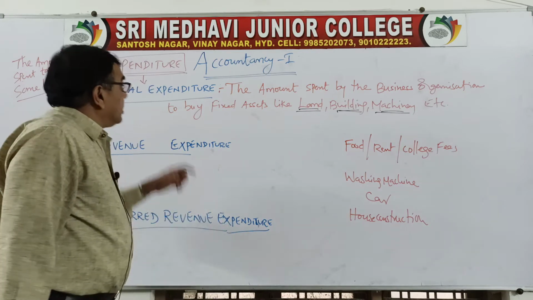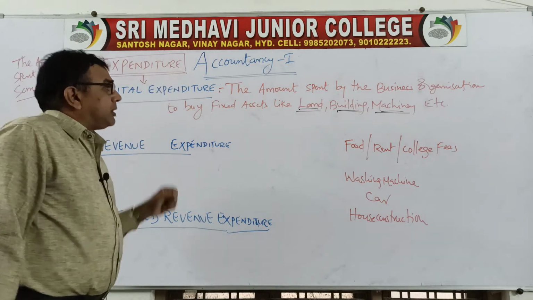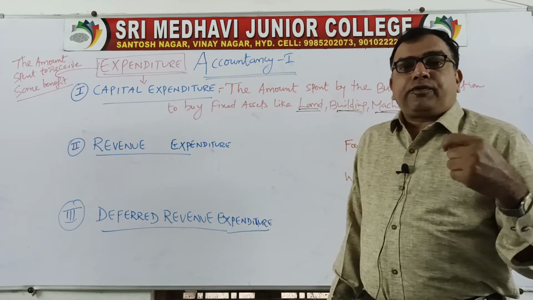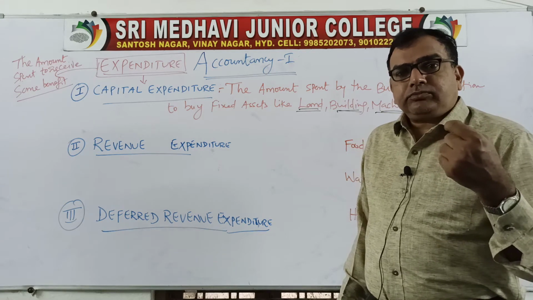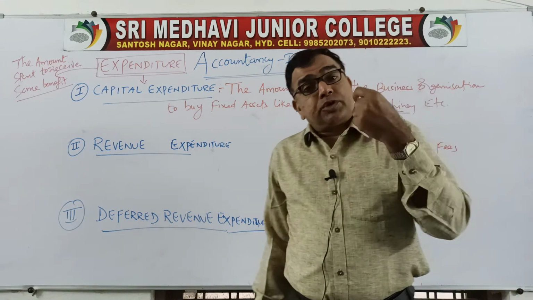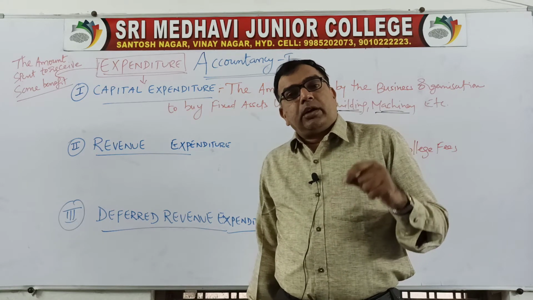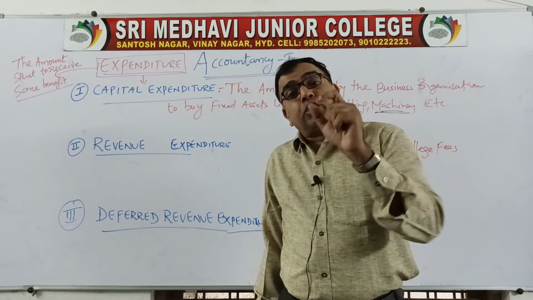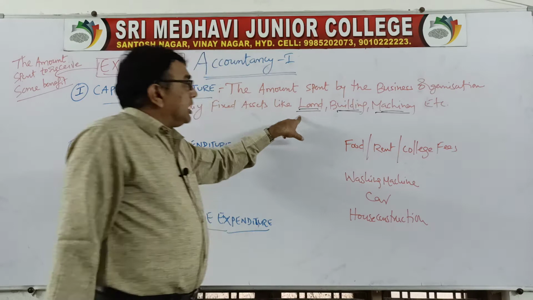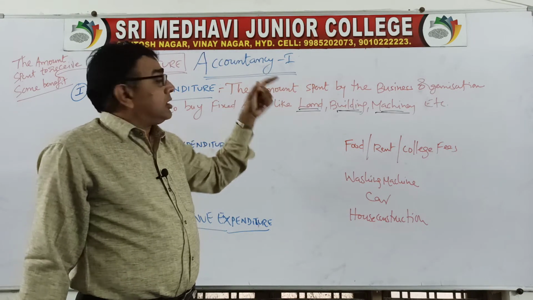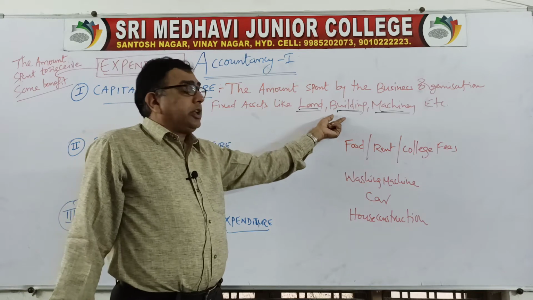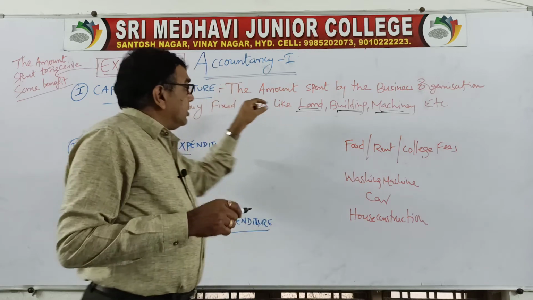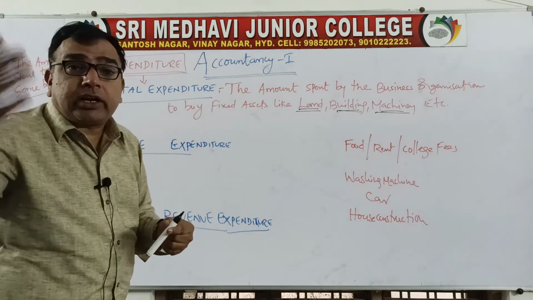One more thing is, the amount you have spent on these capital items, capital expenditure, has the benefit of helping you to produce something. Like with the help of land, you can construct houses and sell them, or you can go for agriculture. With the help of a building, you will get rent. With the help of machinery, you can produce goods. So, capital expenditure helps you to generate revenue.